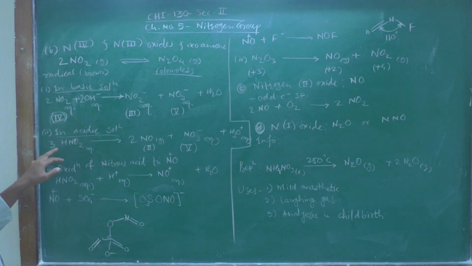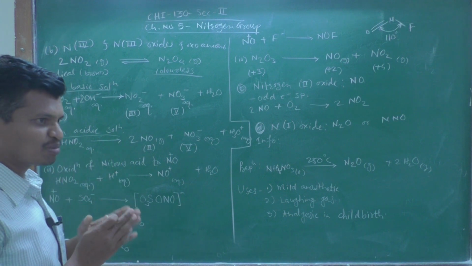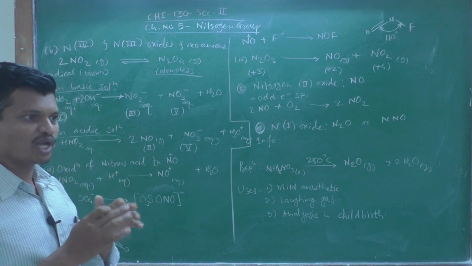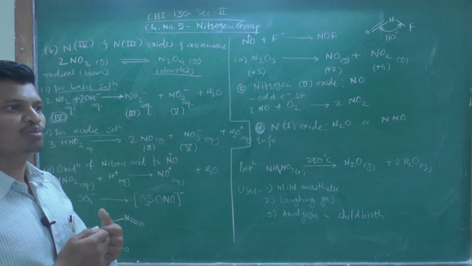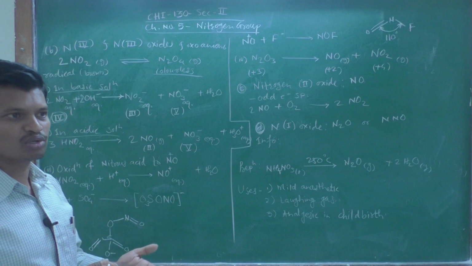So, in acidic condition the NO2 minus is present as nitrous acid, HNO2. This HNO2 gets disproportionated. Disproportionation means from one type of compound we are getting two or three different products.